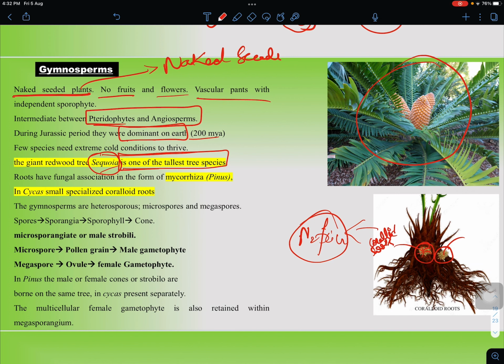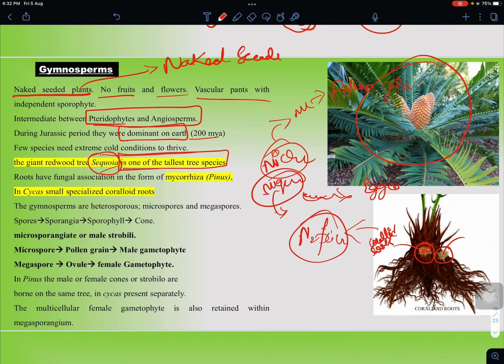The gymnosperms are heterosporous. Heterosporous means they produce microspores and megaspores. Microspore is the male reproductive unit, and megaspore is the female one. The microspore develops and gives rise to a male gamete called a pollen grain. The megaspore develops and gives rise to an egg cell. This egg cell has a nucellus, and hence it is called an ovule. The egg cell is covered by a nucellus, and it is covered by a covering called integument.